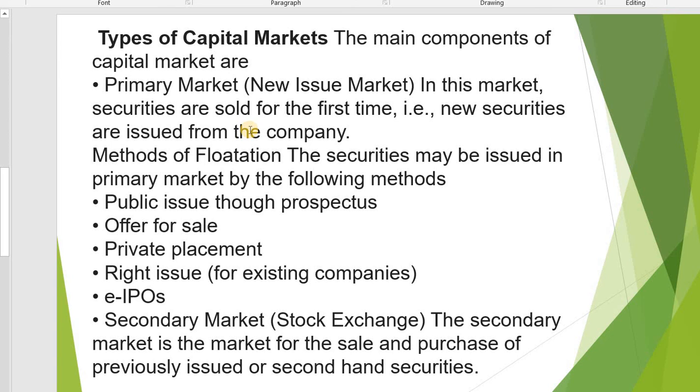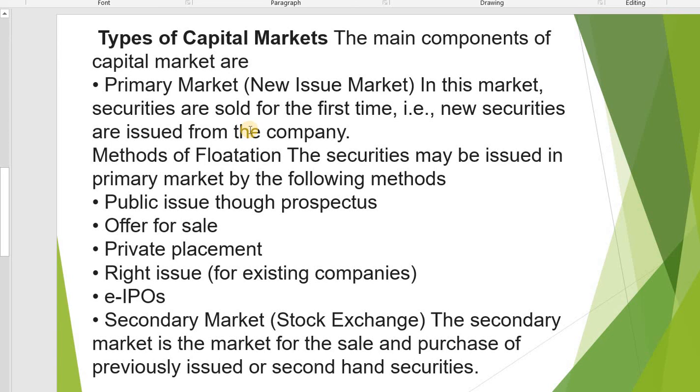What are the methods of flotation? The securities may be issued in primary market by the following methods. First important method is public issue through the prospectus, means they are issuing shares or bonds to the public. Second method is offer for sale.